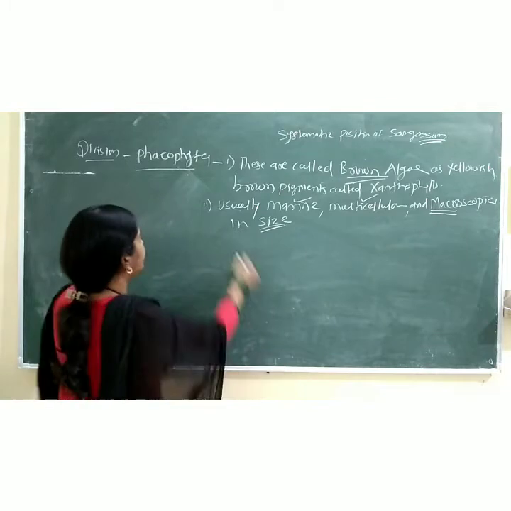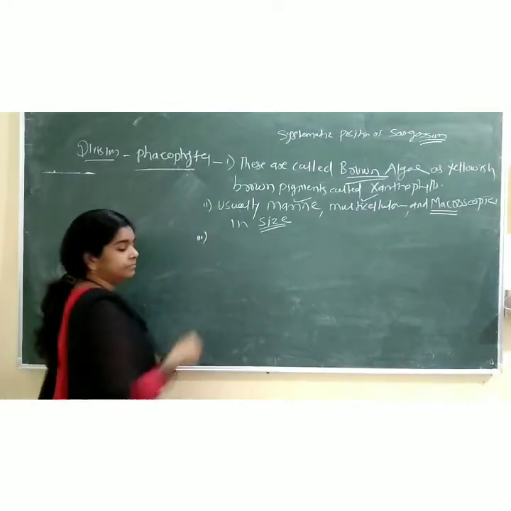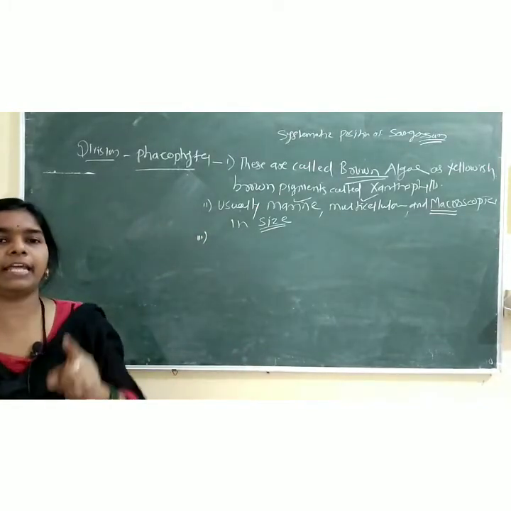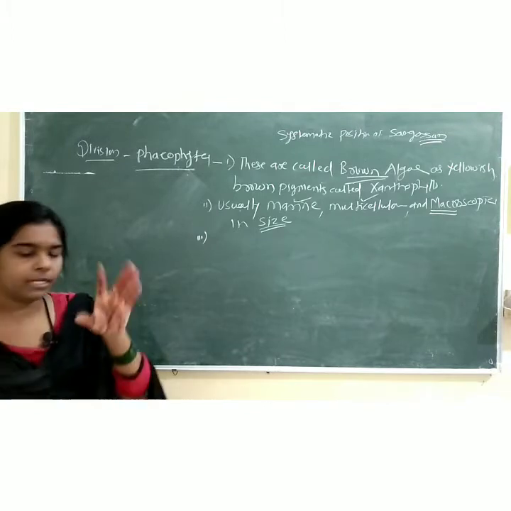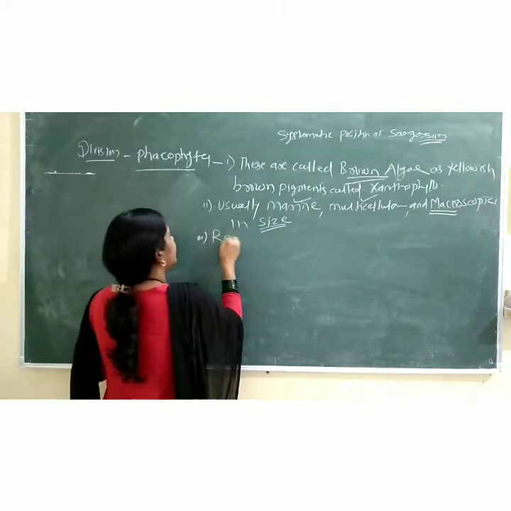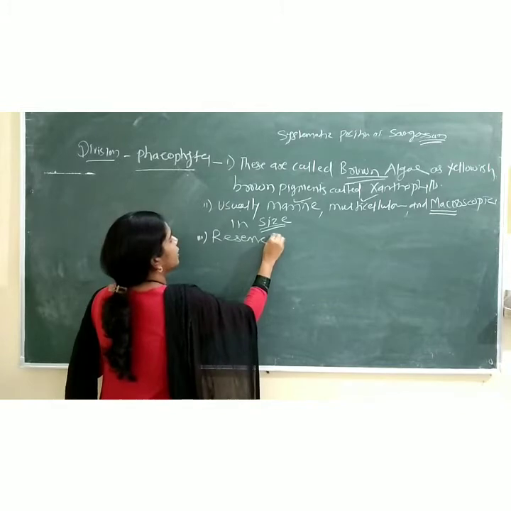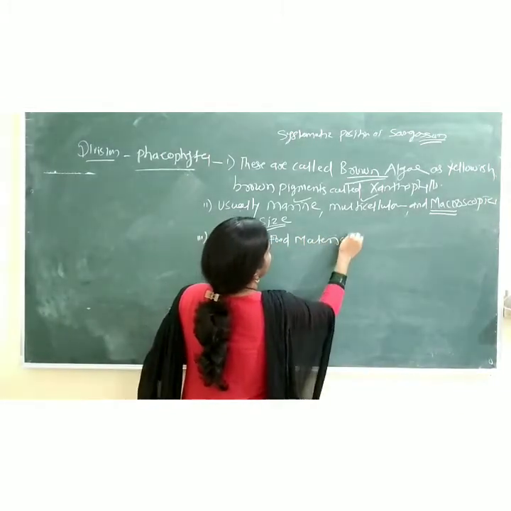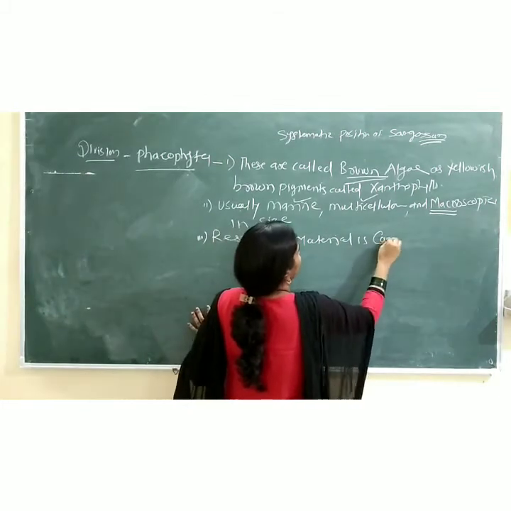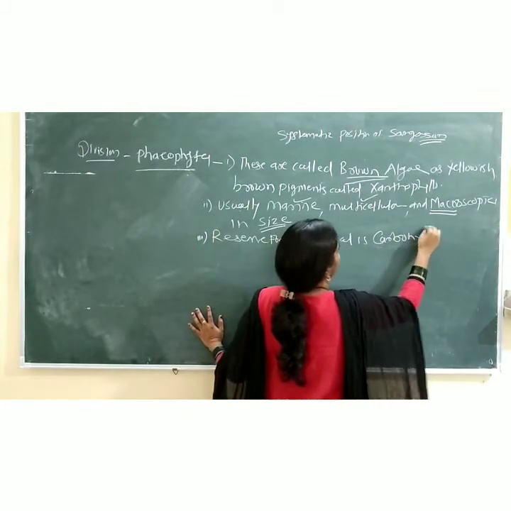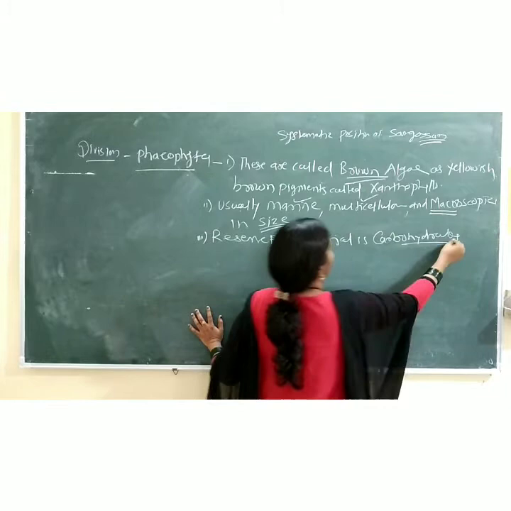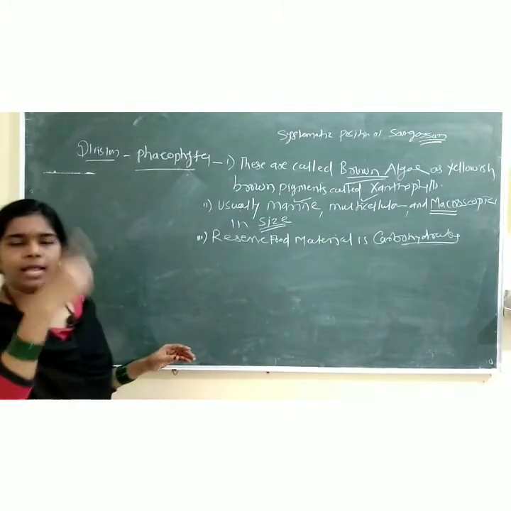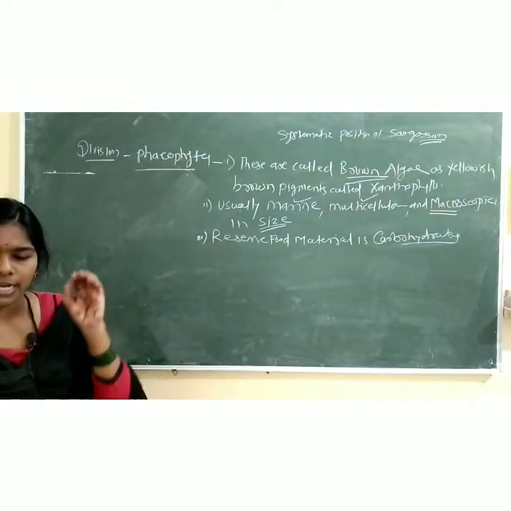Write down the third point. Reserve food material is carbohydrates. These are all in the general characters.